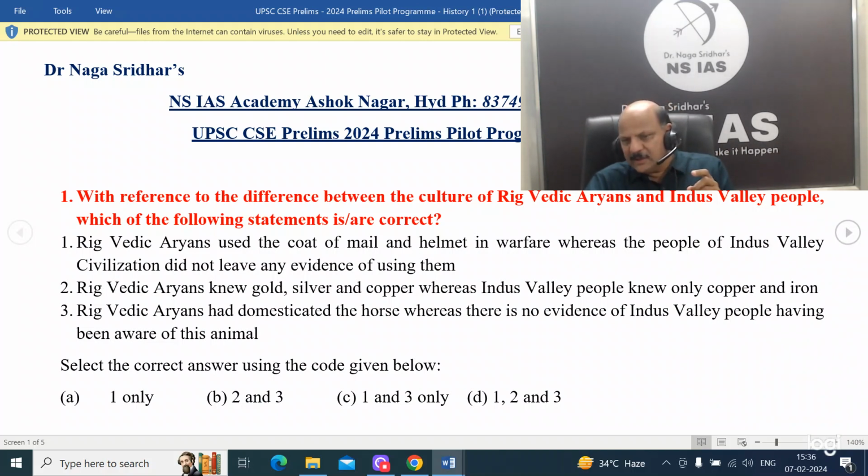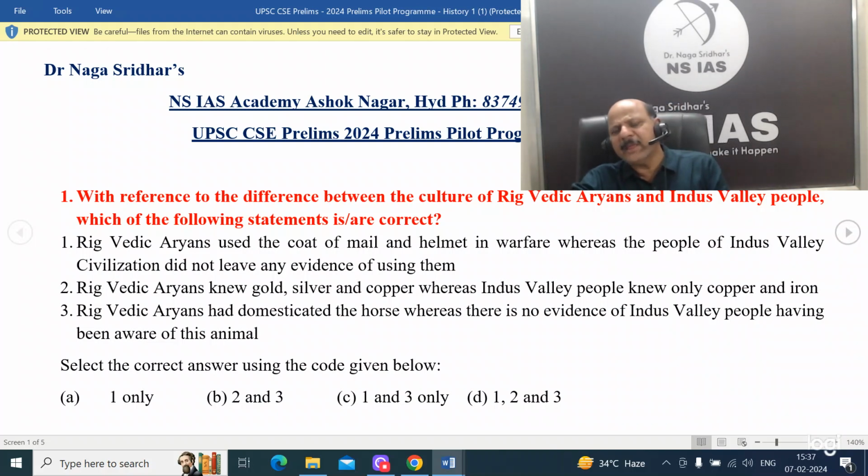And friends, what is coat of mail? Coat of mail is nothing but a kind of armor worn by the Aryans, made up of iron rings. You see this in movies like Baahubali, the armor made with iron chains. Okay, this is called coat of mail.